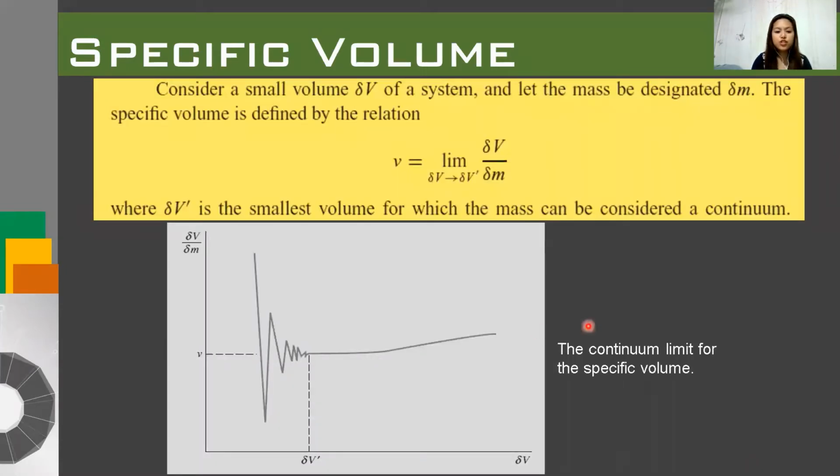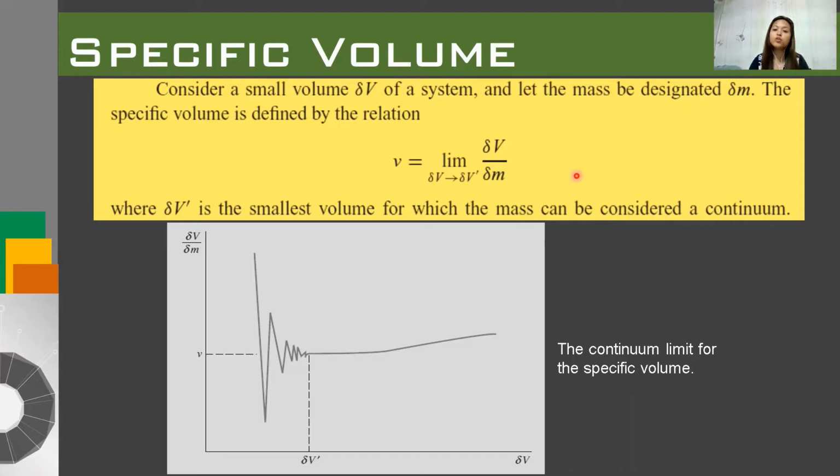Now let's consider the continuum limit for the specific volume. Consider a small volume, delta V, as the change in volume of the system, and the mass be designated as delta m. The specific volume is defined by the relation as the limit of delta V over delta m, as the small volume shrinks to the smallest volume for which the mass can be considered a continuum.